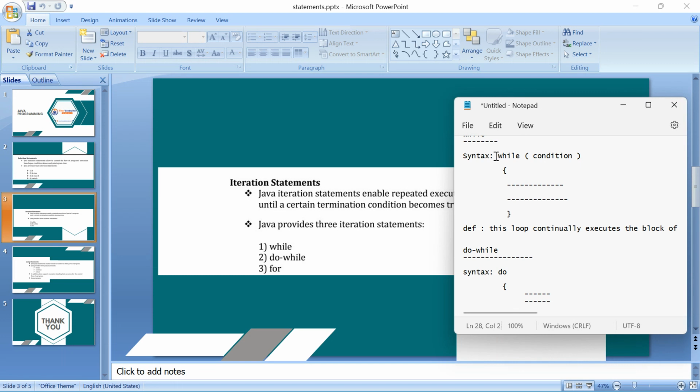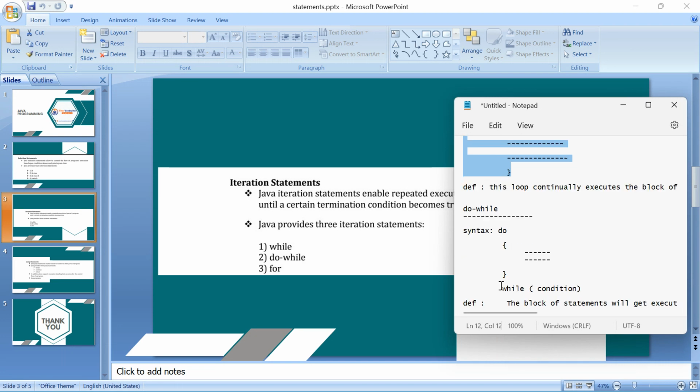So in the while, the same thing. The condition will be checked. So if the condition is true, the statements will get executed again and again until the condition becomes false, right? ఎప్పటి వరకు ఎగ్జిక్యూట్ అయితే అంటే కండిషన్ ఫాల్స్ అయ్యేంత వరకు సేమ్ లైక్ హియర్. Okay, but these statements will get executed once. Definitely these statements will get executed once. It won't check the condition first.